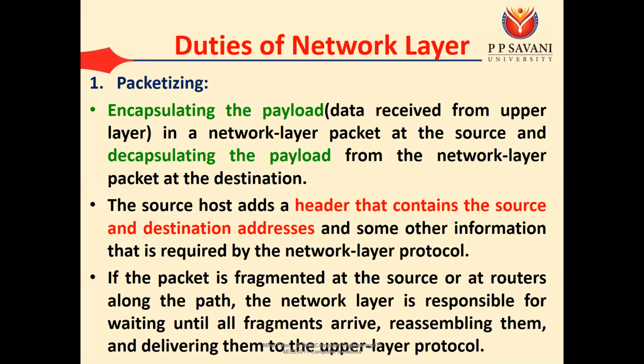So when your data is received from the transport layer, the network layer has to create the packet. At the transport layer we have the segments, and on the network layer we have the packets. So when the segment arrives at the network layer, we have to add some header values. In the header we are adding the source IP and destination IP, and also some required information that are useful for some network layer protocols. This process is known as the encapsulation.